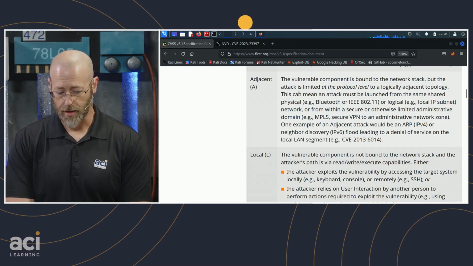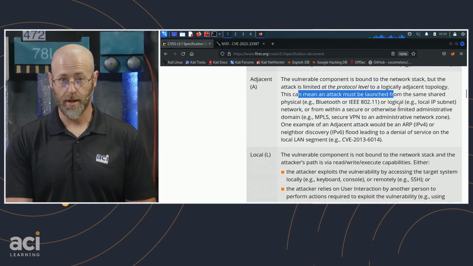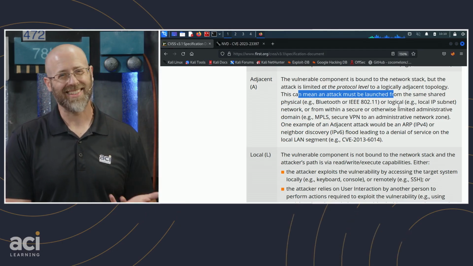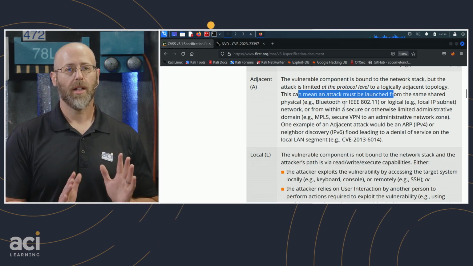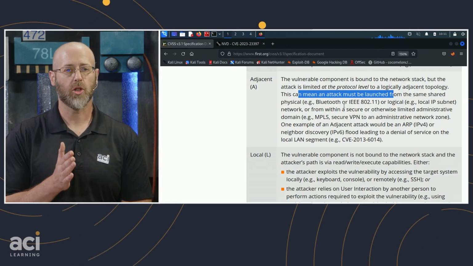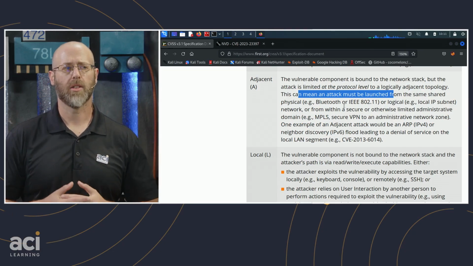Maybe this can mean that the attack must be launched from the same shared physical, Bluetooth or logical IP subnet, which is network, right? The best way to go about it, in my estimation, is if it is strictly a network thing, network. If it is some type of communication that could include network and probably utilizing a specific protocol, then you would go adjacent. Okay, makes sense. Then you have local.